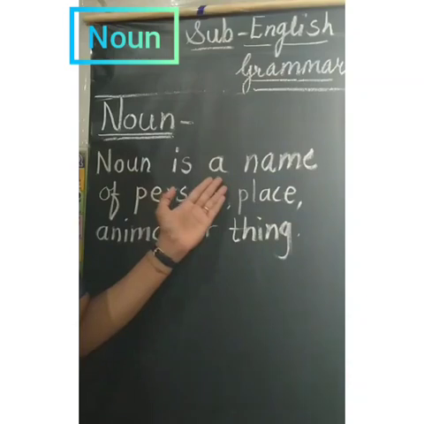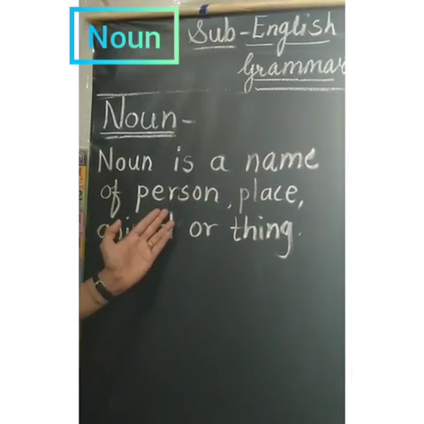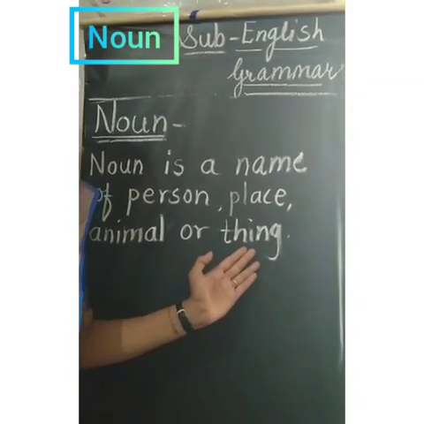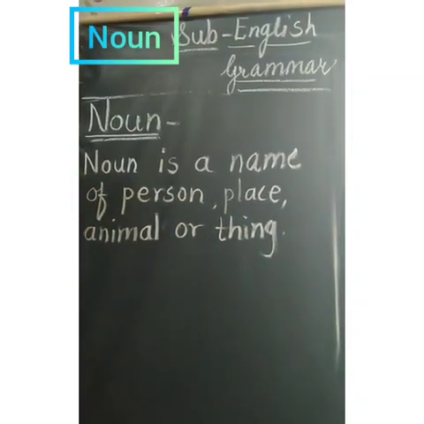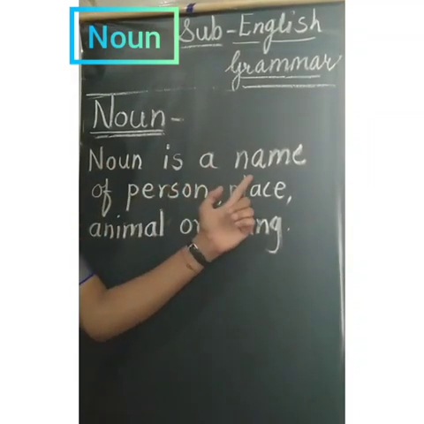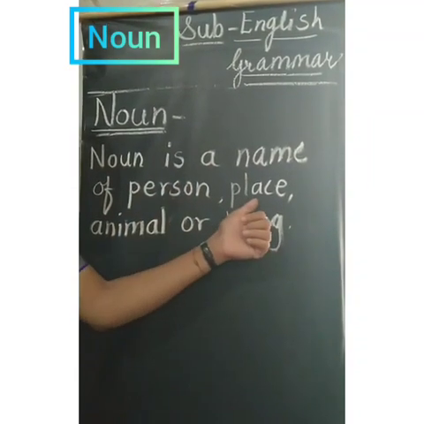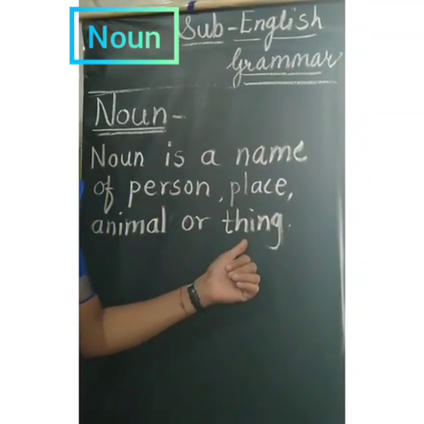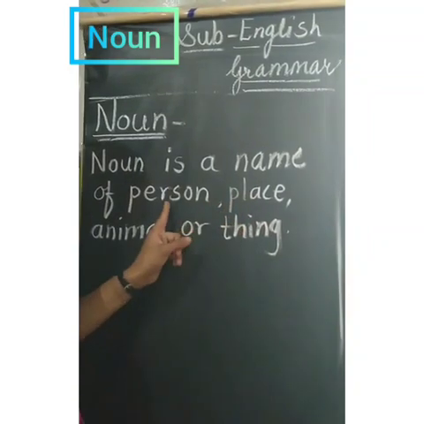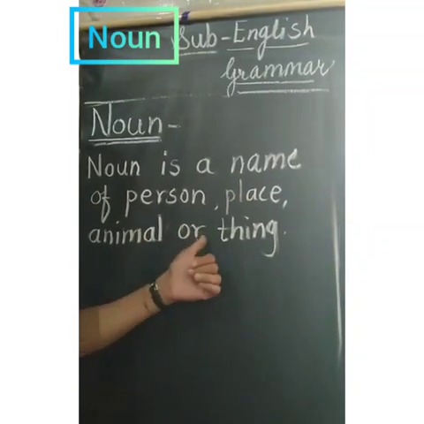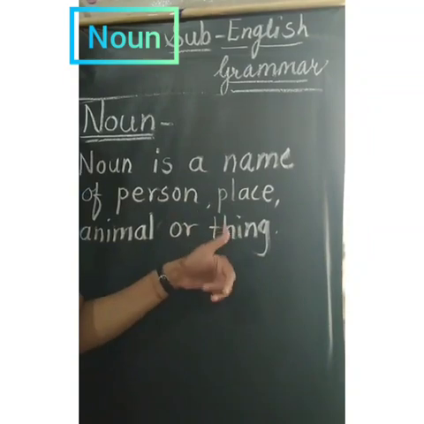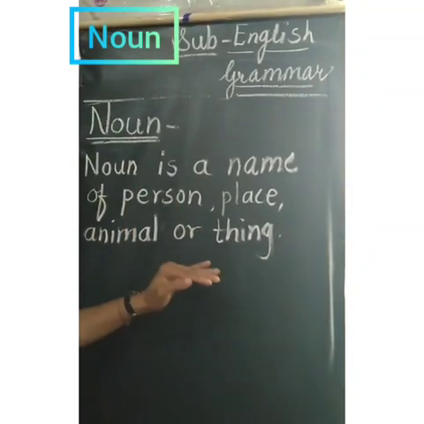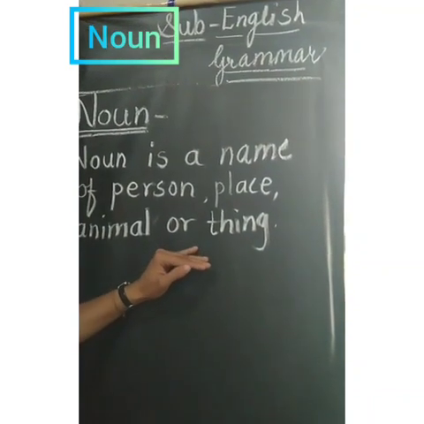Noun is a name of person, place, animal or thing. Be careful and listen carefully. Noun is a name of person, place, animal or thing. What is meant by noun? Noun is a name given to person, place, animal or thing. Okay, it is called in grammar as noun. So this is the definition of noun.